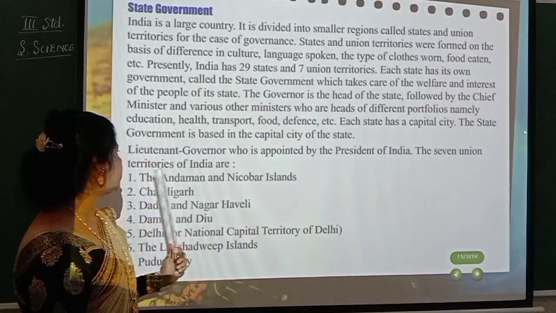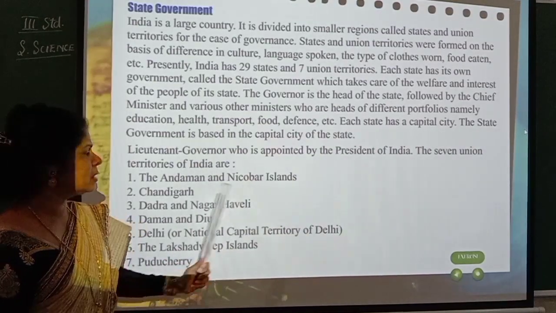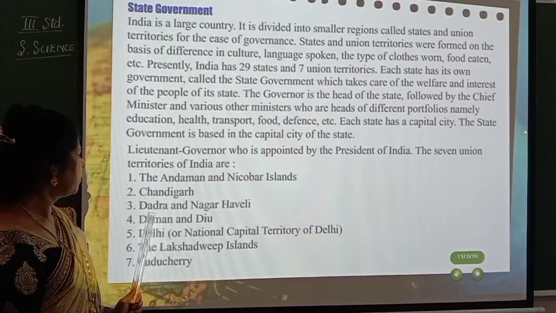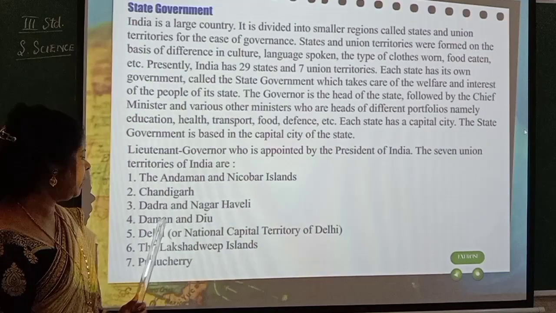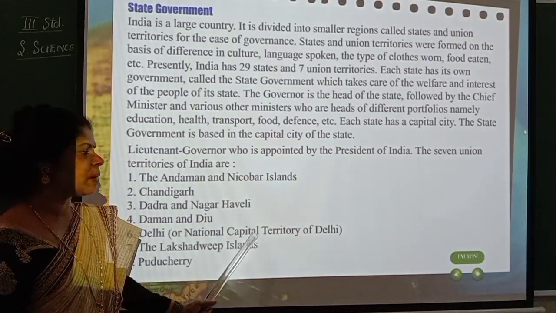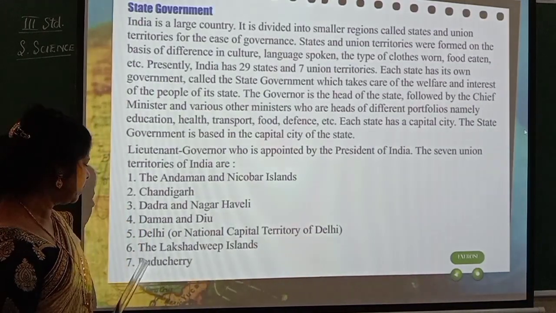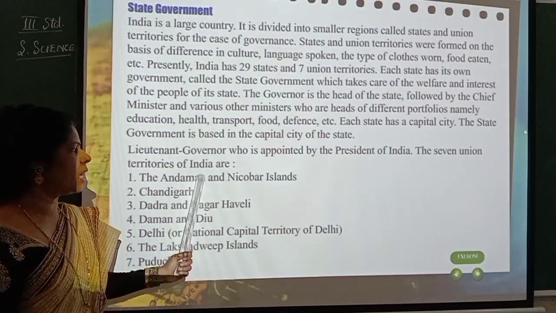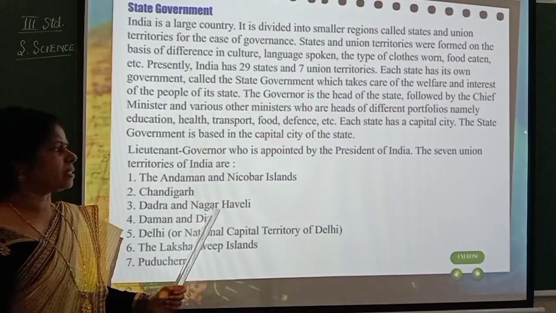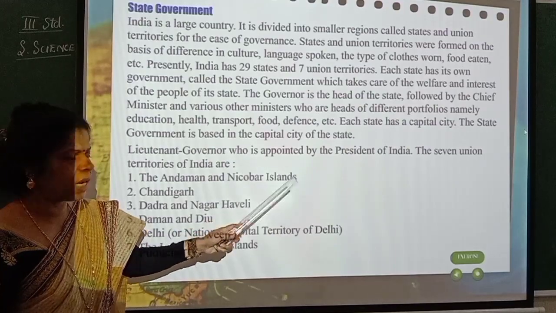The 7 Union Territories of India are the Andaman and Nicobar Islands, Chandigarh, Dadra and Nagar Haveli, Daman and Diu, Delhi or National Capital Territory of Delhi, the Lakshadweep Islands and Puducherry. So these are the 7 Union Territories. Understood? So the governor will be elected by whom? By the President of India.